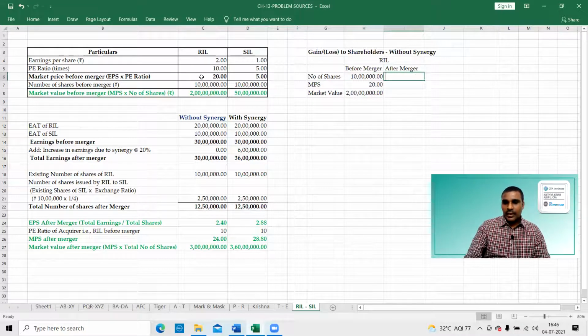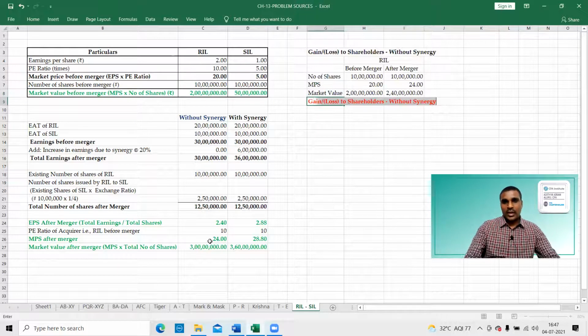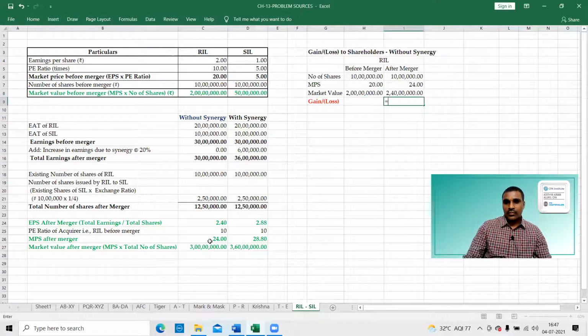After merger, the acquirer's shares will not change. Remember, the acquirer's shares will not change after merger. Okay, gain or loss to shareholders. 2 crores 40 lakhs minus 2 crores, that is 40 lakhs is the gain.